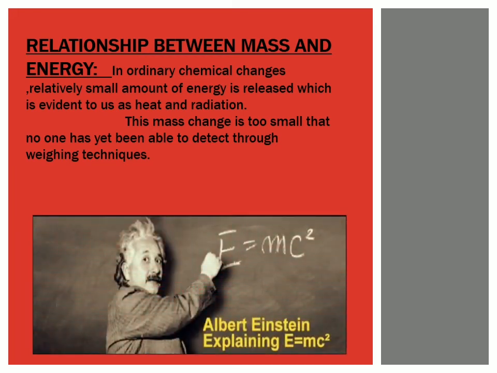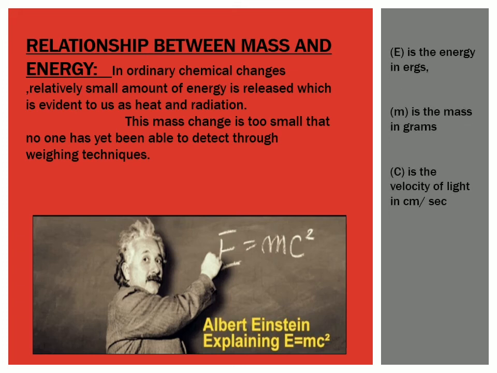Albert Einstein explained E equals mc squared, where E is the energy in ergs, m is the mass in grams, and c is the velocity of light in centimeters per second. He said that in nuclear changes, a uranium atom undergoes fission and breaks up into smaller atoms. Thus, the total mass of the products is noticeably less than that of the starting material. This relationship between mass lost and energy released is given by this equation.